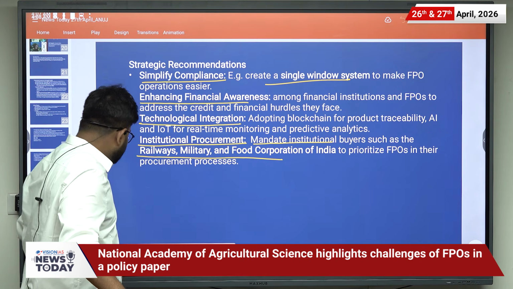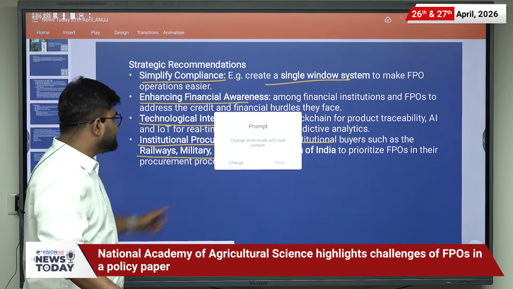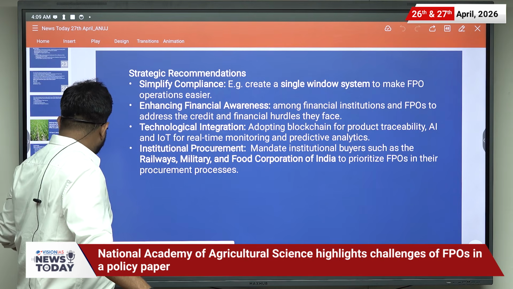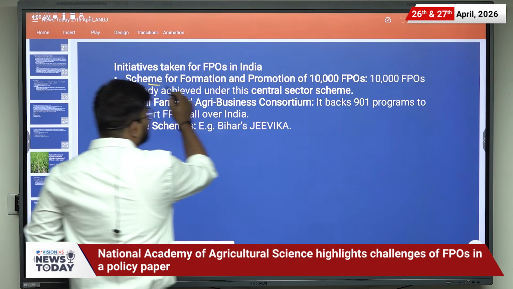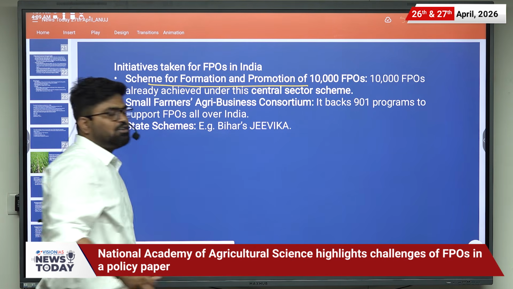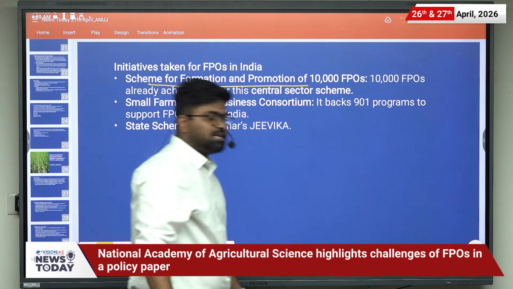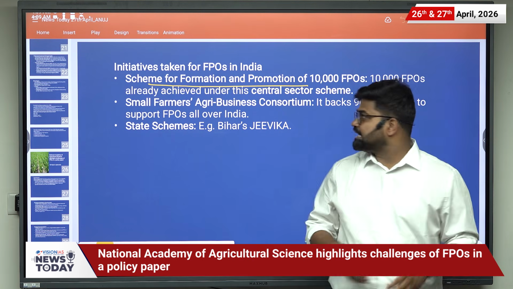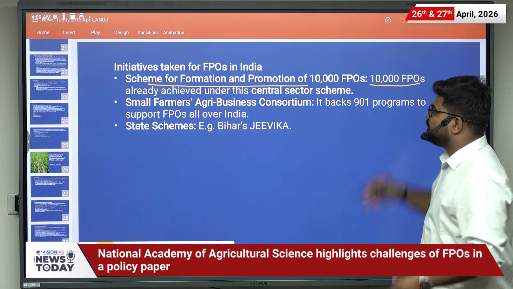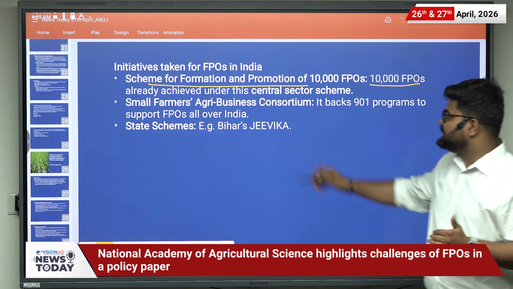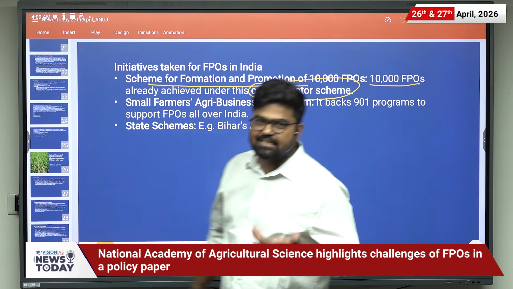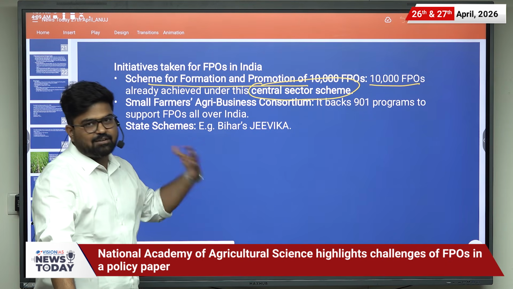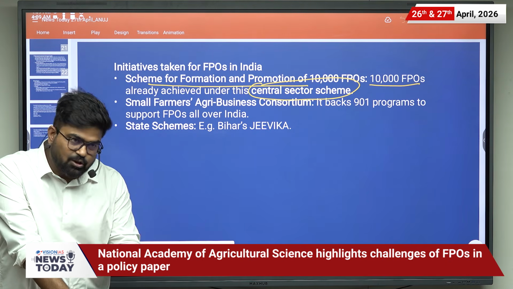Now let us discuss the initiatives of the government to strengthen the FPOs. First one is the scheme for formation and promotion of 10,000 FPOs. It was announced in one of the budgets, and the target of 10,000 FPOs has already been achieved under the central sector scheme. Central sector scheme is a scheme where 100% funds are given by the central government.